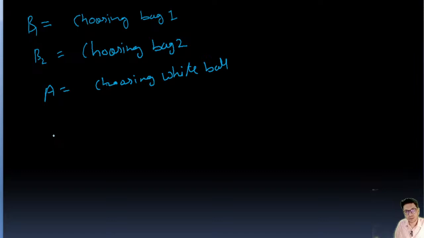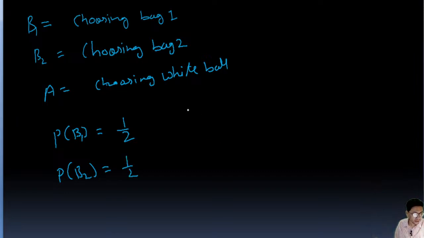Now we can get the probability of choosing bag one, because there are only two bags, right? And we are choosing randomly, right? So probability of choosing bag one is going to be half. Similarly, probability of choosing bag two is going to be half, right? Total probability is 1, right?